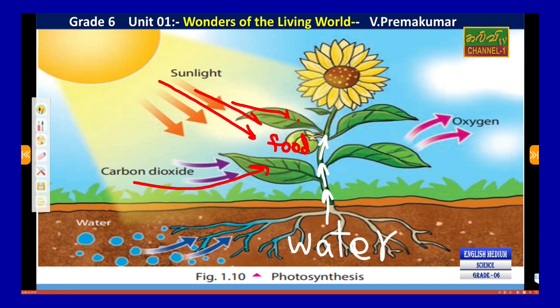Because living organisms such as humans or others are using this gas, oxygen gas, which is inhaled by humans. So, respiration, right?